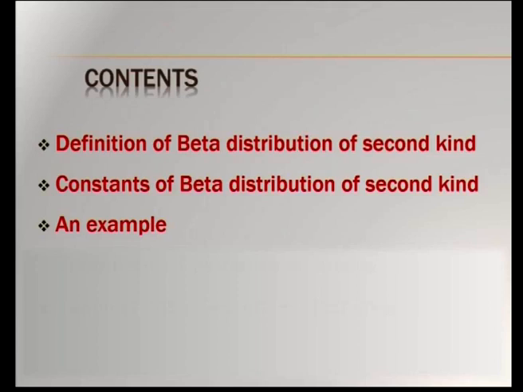So, in this session we will study the definition of beta distribution of second kind, and also we will derive the constants of beta distribution of second kind. Constants means mean and variance. We will also work out an example after assorting the distributions of gamma and beta. And also we will study the statement of Chebyshev inequality.